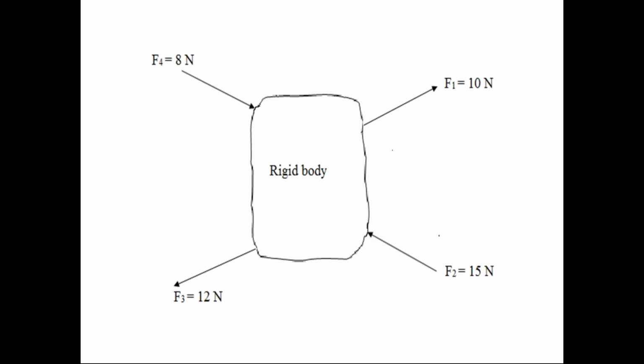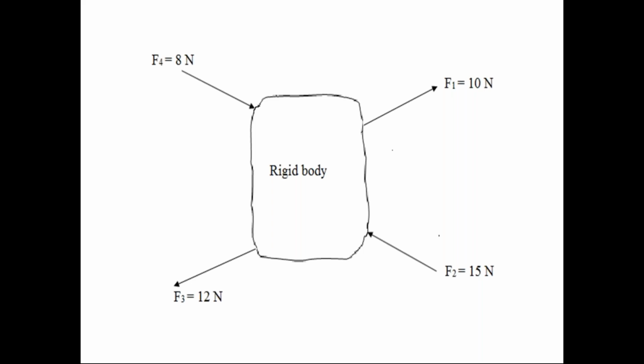Can I speak, sir? Okay, please. A system that has more than one force acting on it is known as a force system, if there is more than one force of different magnitudes and different directions. So check the diagram, everyone, please.